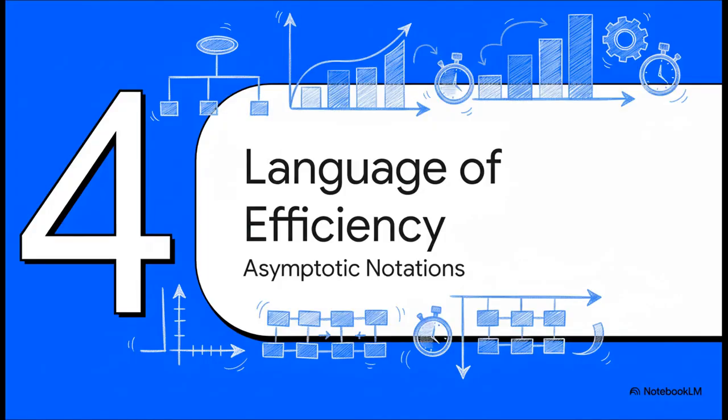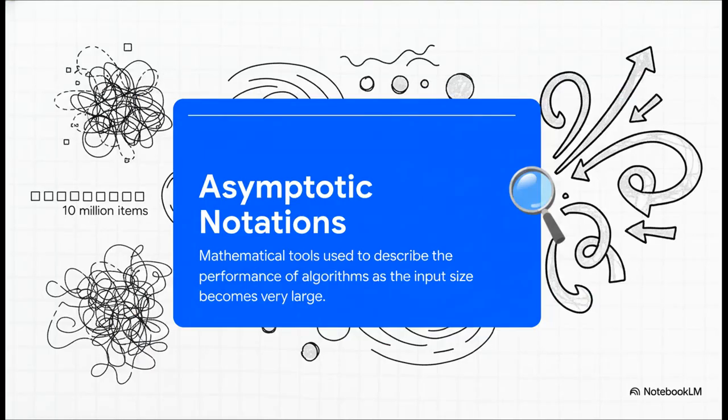Now, to talk about this stuff like a pro, computer scientists have a special kind of mathematical shorthand. So let's dip our toes into the language of efficiency by getting a handle on asymptotic notations. I know, that sounds super intimidating, but the idea behind it is actually pretty simple. These are just tools to describe how our algorithm is going to behave when we throw a ton of data at it. We don't really care how it handles a list of 10 items. We care about how it handles 10 million.